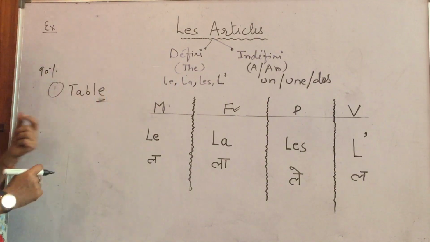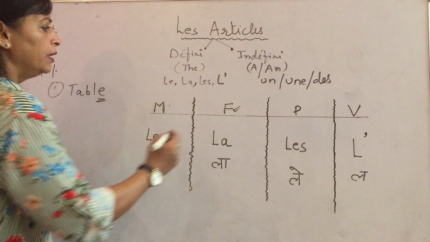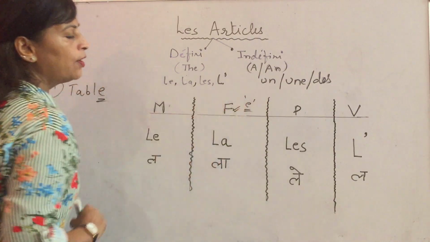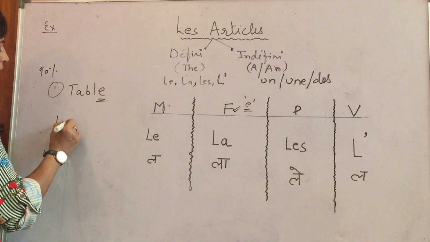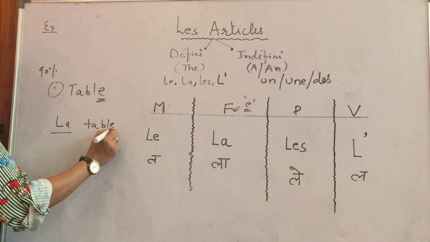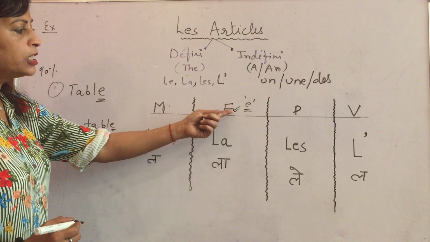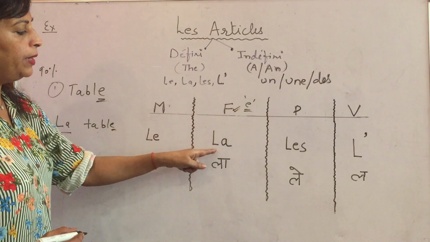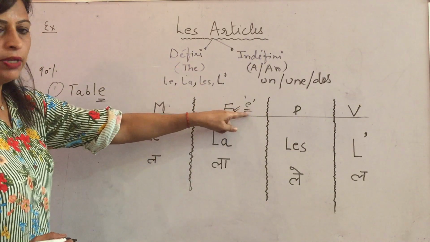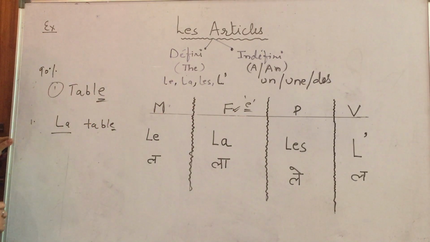For example, let's take the example TABLE. See, this word is ending with E. That's why this word is feminine. E indicates the word is feminine. So before that we will use la table. That means the table. It is ending with E, that's why we are using LA for that. I have already explained here: F stands for feminine, and when the word is ending with E, we use LA for that. This was the first example.